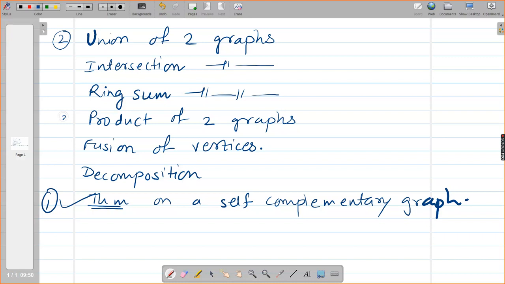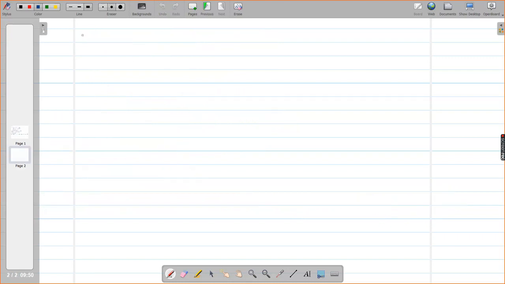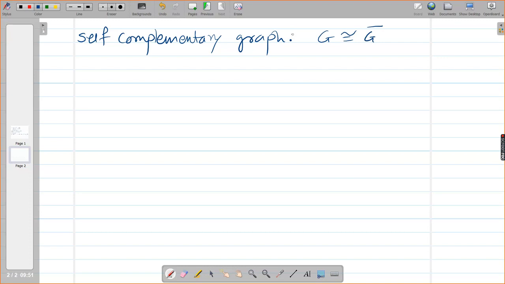Yes, let us go back to the definition of a self-complementary graph. G is isomorphic with its complement. Okay, if a graph is isomorphic with its complement, then it is called a self-complementary graph.